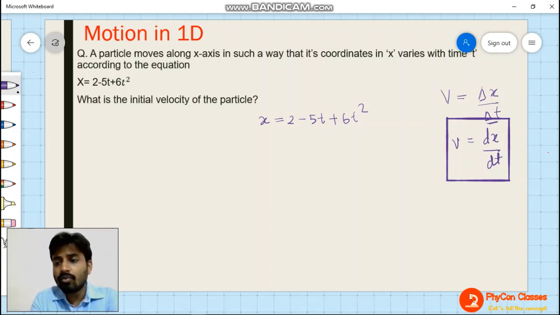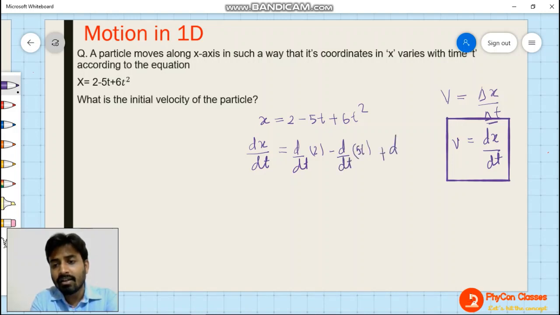Now I am going to differentiate this particular equation of x with respect to time. So when I differentiate this, it will become dx divided by dt here, and on the right hand side, d by dt of 2 minus d by dt of 5t plus d by dt of 6t square. Clear?